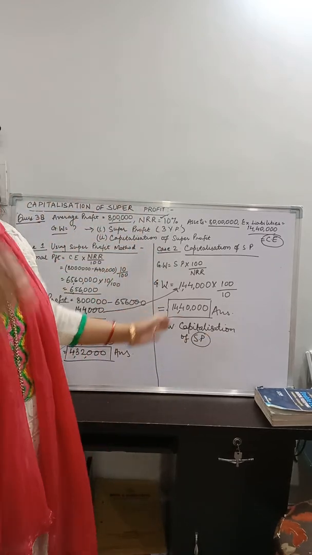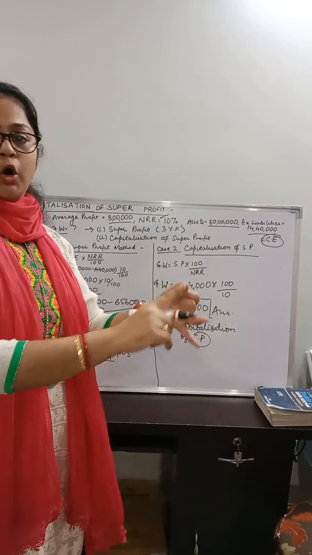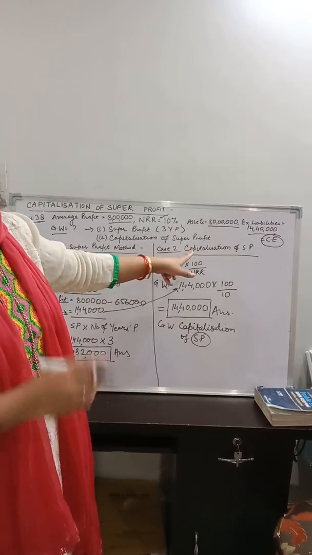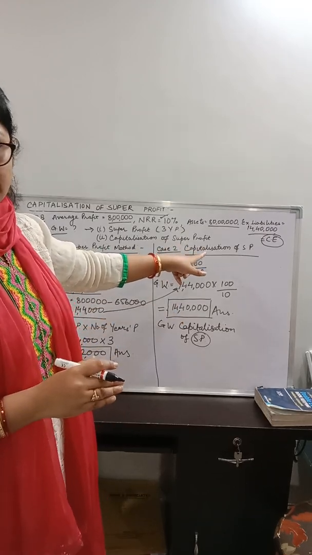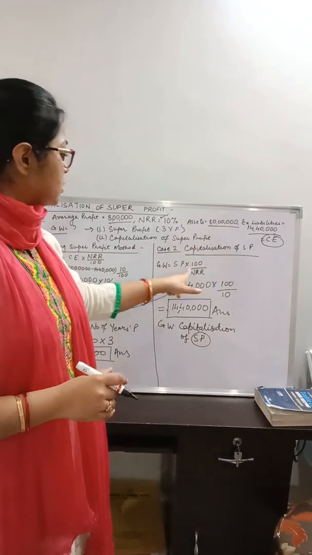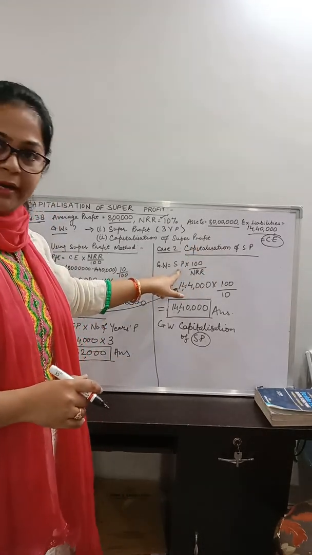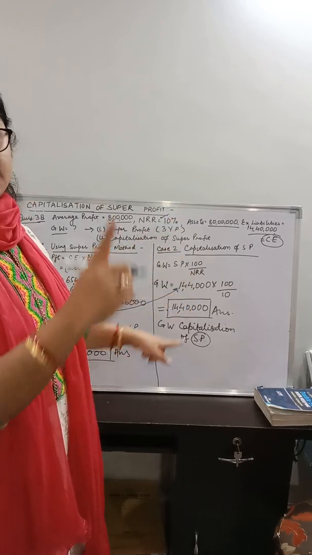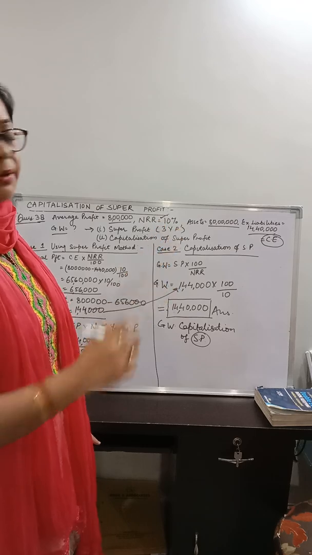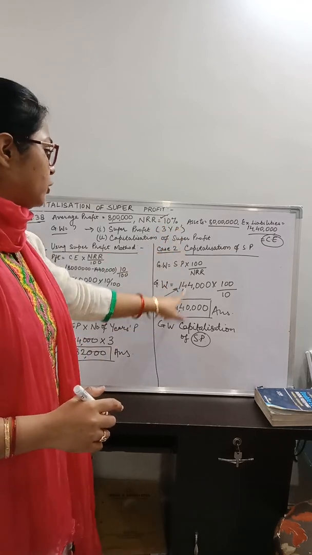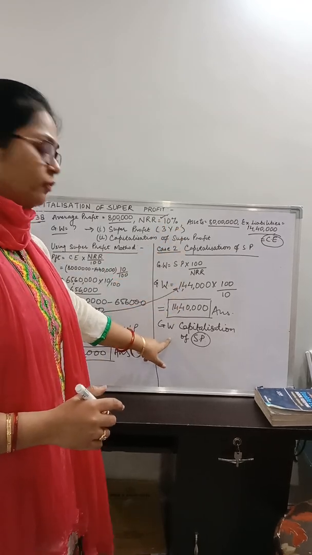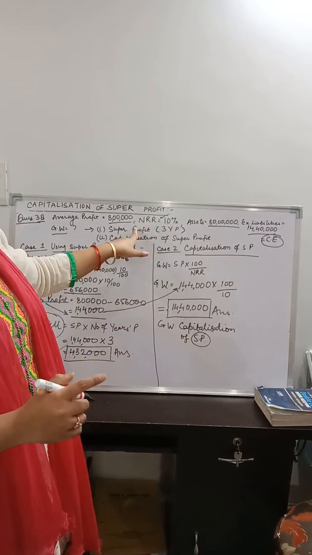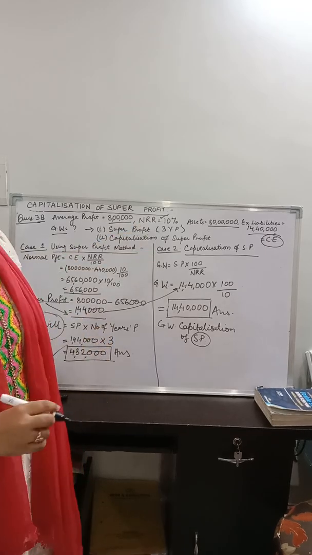So this is how, children, we keep on applying the super profits or average profits or weighted average profits into the formulas, and we can calculate the capitalization questions. When the term capitalization is used, the same old thing will be used for finding out the super profit or the average profit or the weighted average profit, as you have done in the first and the second type in this chapter. And then for capitalization method, you will apply this in the formula and you will get the goodwill on the basis of capitalization method. Here it is on the basis of capitalization of super profit. I hope you have understood this chapter.